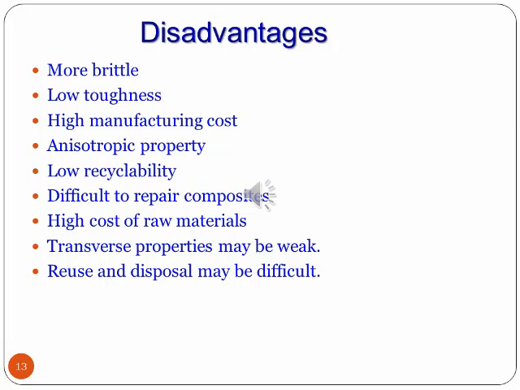Composites have a high cost for the raw materials. Transverse properties may be weak. In the desired direction they may have better properties, but in the transverse directions the properties may not be so good. Reuse and disposal of the composite material may be difficult.